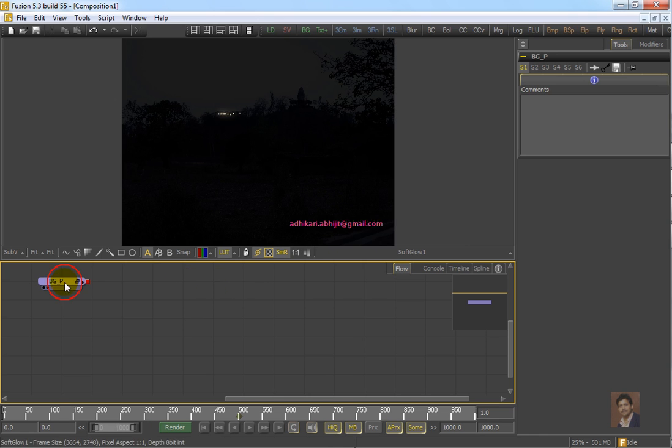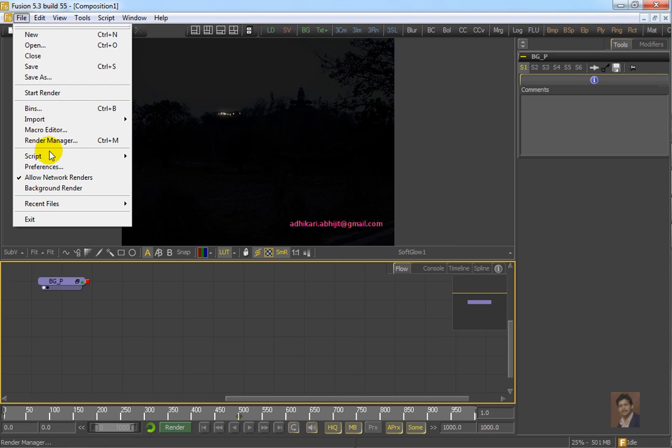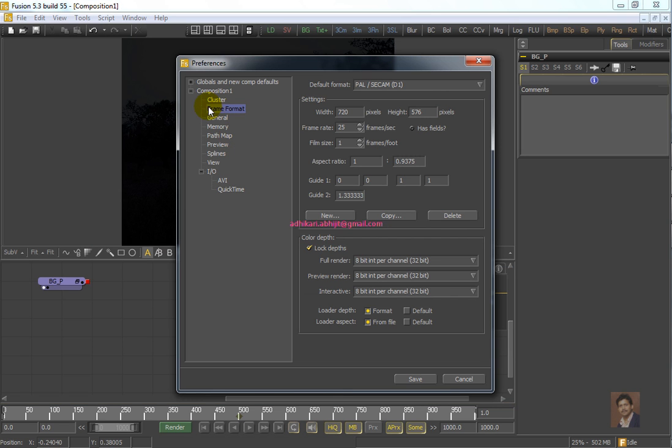First of all, I'm using one BG plate. First I have to create project setting. I have to set the frame format, preferences, frame format. You may select DVPAL, NTSC, HDTV, or 4K film, etc. In this example I am using DVPAL as I have planned to use this text effect for broadcasting in India. That's why I'm selecting this option.